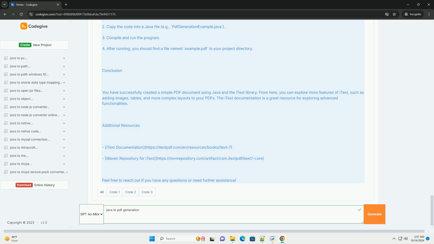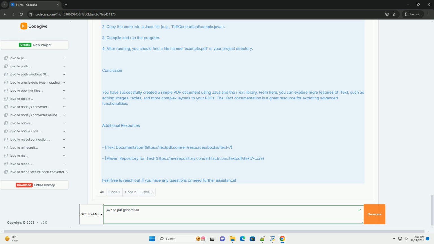5. Document, a high-level representation of the document that we can add content to. 6. Paragraph and Text, used to create and format text content in the PDF. In this example, we create a paragraph containing a styled text. 7. Closing the document. It's essential to close the document to ensure all content is written and resources are released.